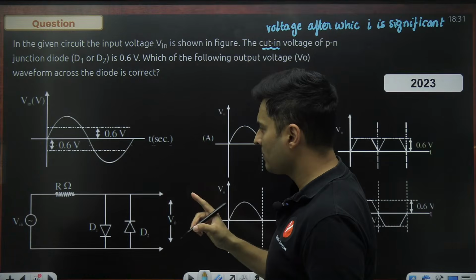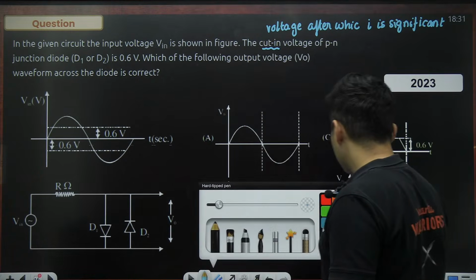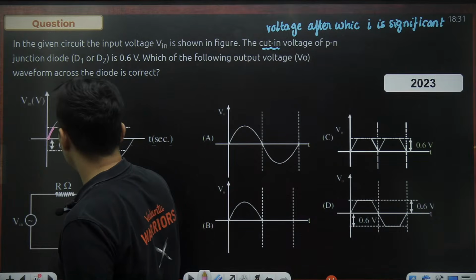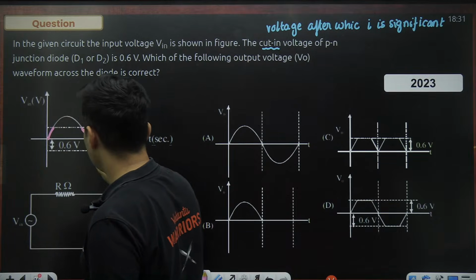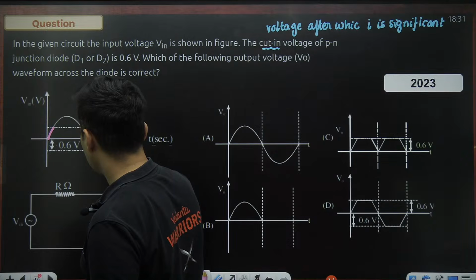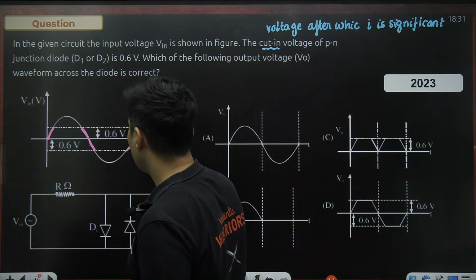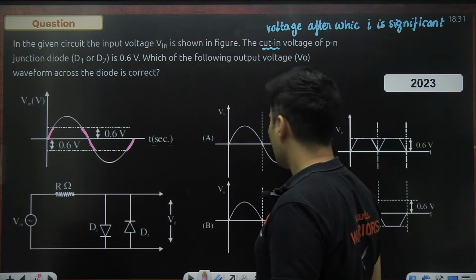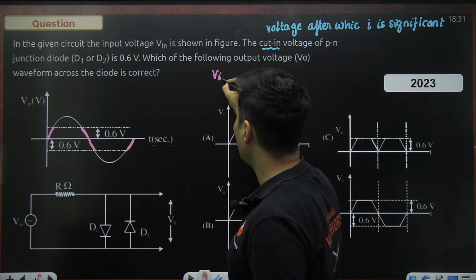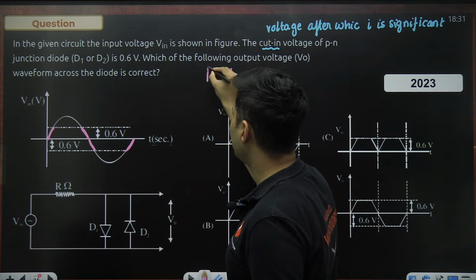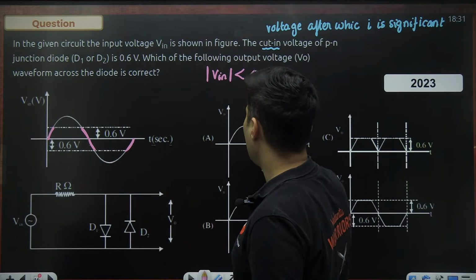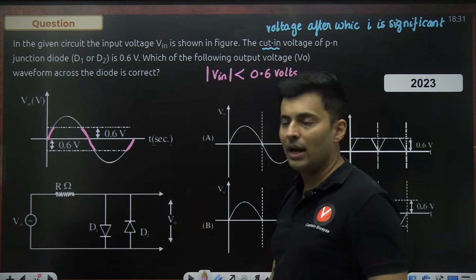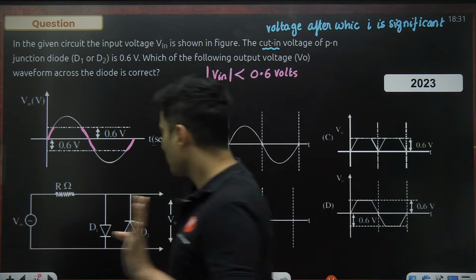So now imagine the four situations: 0 to 0.6 volts, or 0 to negative 0.6, or minus 0.6 to 0. If my input voltage magnitude wise is less than 0.6 volts, the current through the diode will be insignificant.